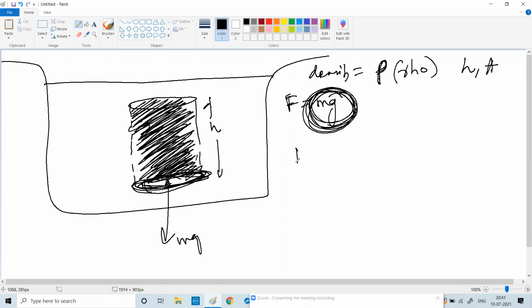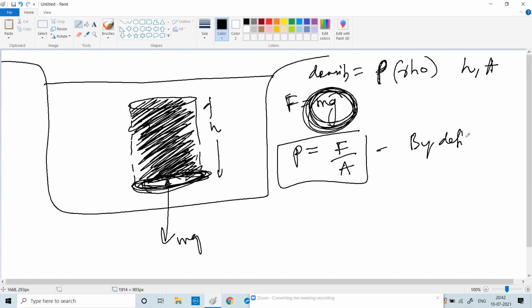So if I say pressure, can I say pressure is F by A by definition? Yes or no? So this is equation 1 and this is equation 2. If F equal to mg, can I put the value of equation 1 in equation 2? So can I write P equal to mg by A? Yes or no?